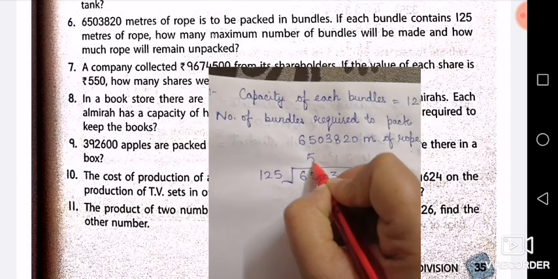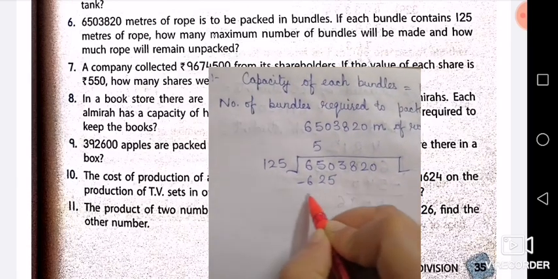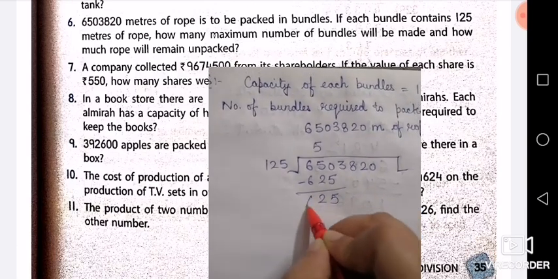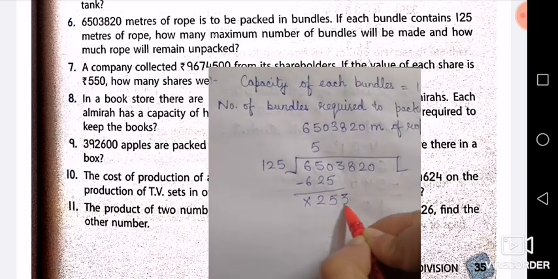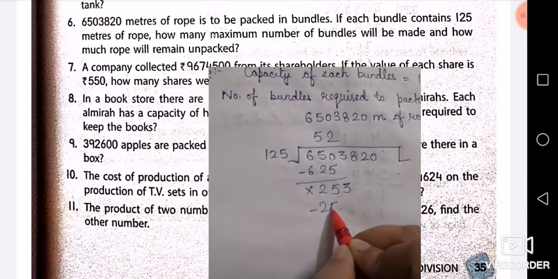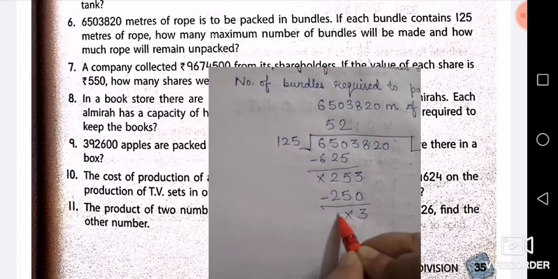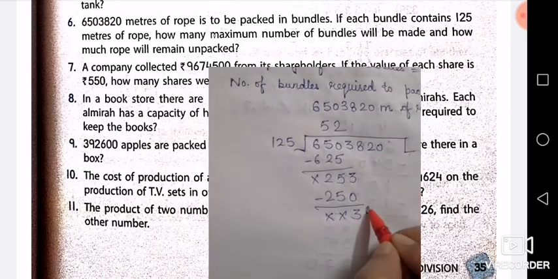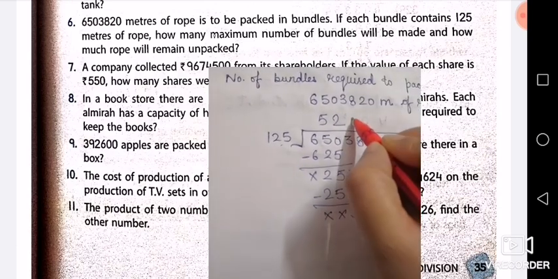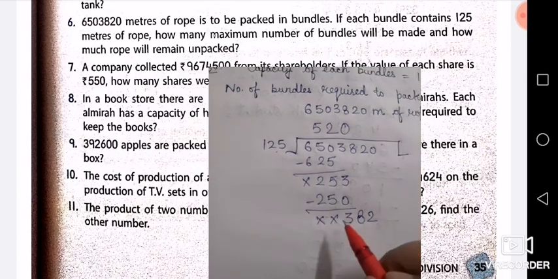Now 125, 5 times will be 625. We'll write it here. 5 and then 2. Nothing will be left. Now 3 will get down. It will go 2 times. That will become 250. 3 will be left. What will get down? 8. Now 38 is less than 125. So we'll put a 0 here and we'll get down the next number also. Now it will go on.